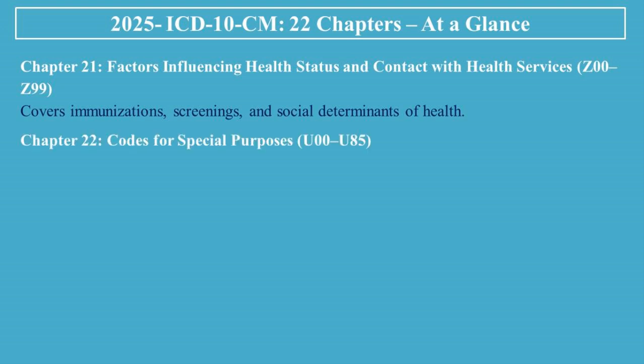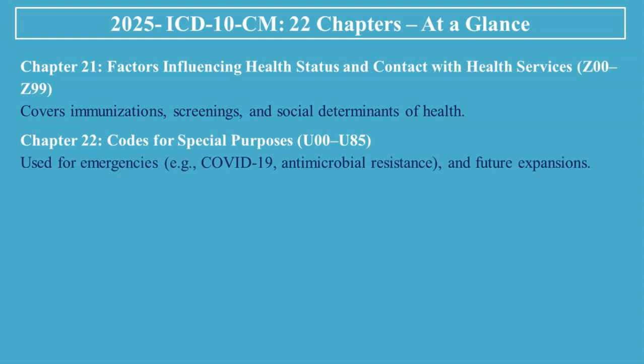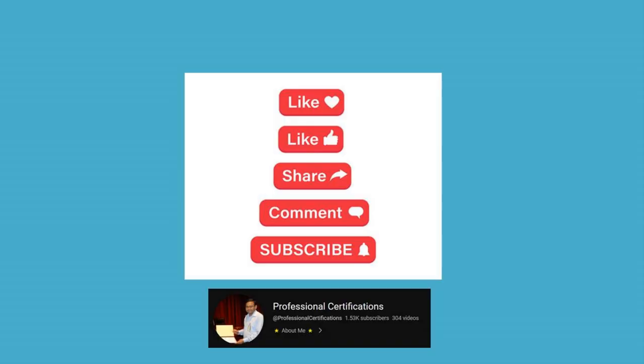Chapter 22, Codes for Special Purposes, U00 to U85. Use for emergencies, e.g., COVID-19, antimicrobial resistance, and future expansions. That's your quick guide to the 22 ICD-10-CM chapters.